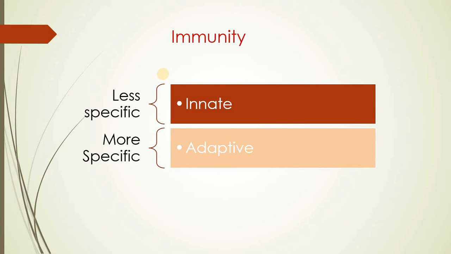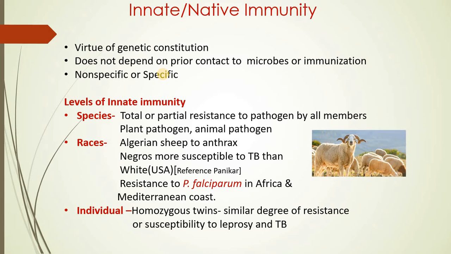For example, a polio vaccine, which is given to an individual, will take care of infection only against the polio virus and not against any other viruses, say for example the influenza virus and so on. Because it is specifically fighting against the polio virus, we can say it is a type of adaptive or acquired immunity which is very specific to a particular type of infection. I hope I am clear to you. Now, let us go into the depth of innate immunity.